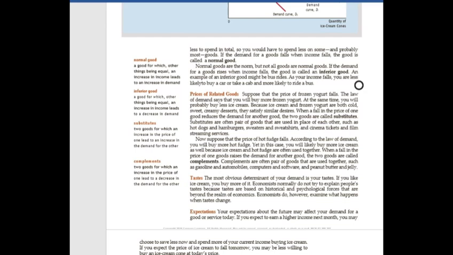When a fall in the price of one good reduces the demand for another good, the two goods are called substitutes. Substitutes are often pairs of goods that are used in place of each other, such as hot dogs and hamburgers, sweaters and sweatshirts, and cinema tickets and film streaming services.